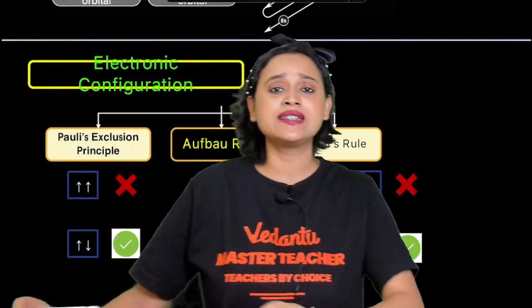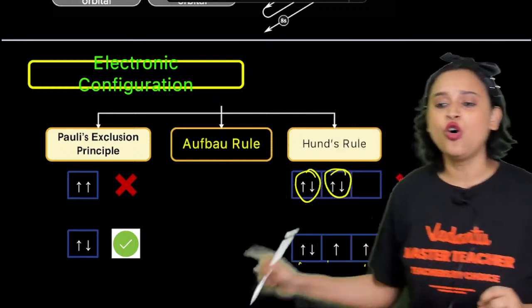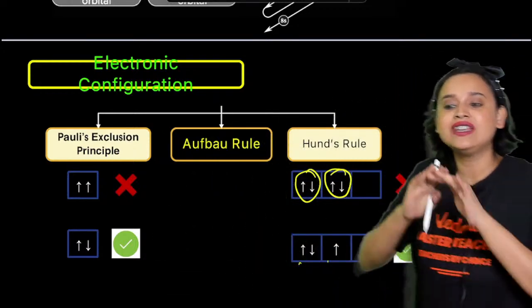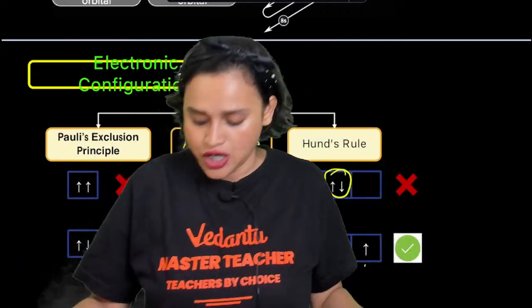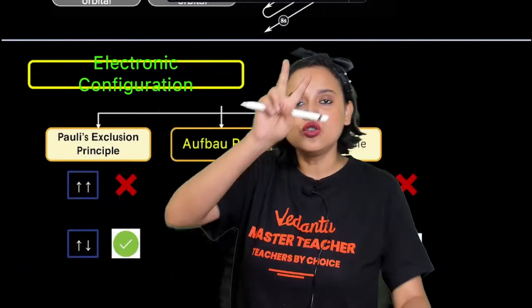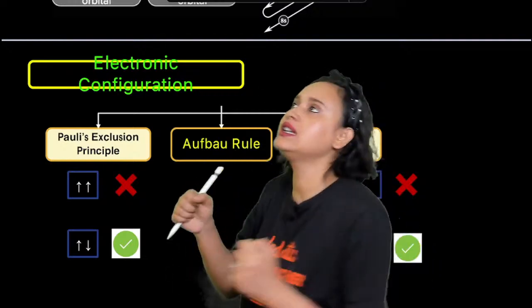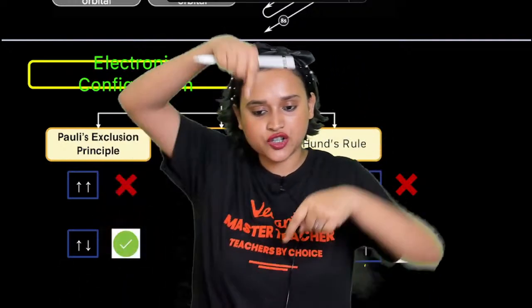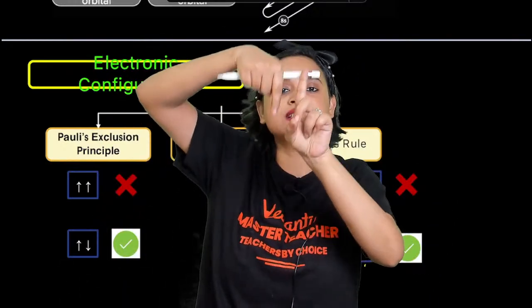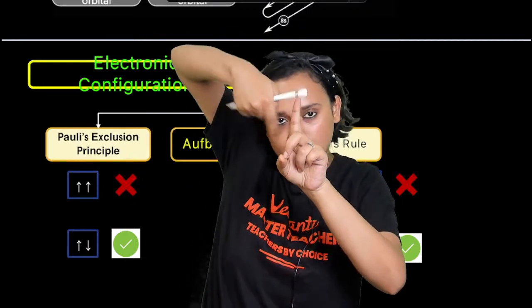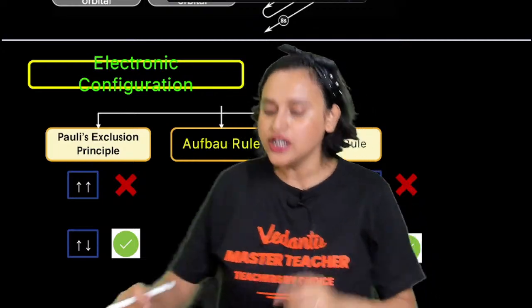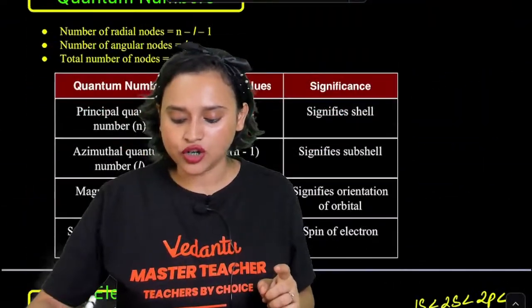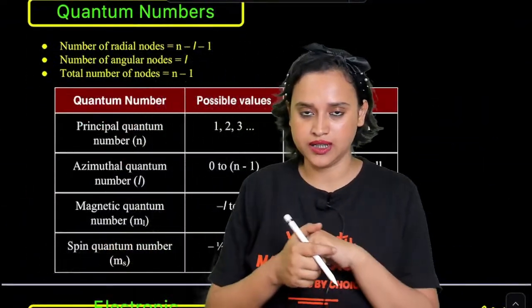And what did Pauli say? Pauli said that no two electrons can have exactly the same four quantum numbers. Pauli said that two electrons cannot be spinning the same way. The two electrons will have to be opposite spins like this. If one rotates like this, the other one will rotate like this. All right, so that means we come across quantum numbers now, guys.